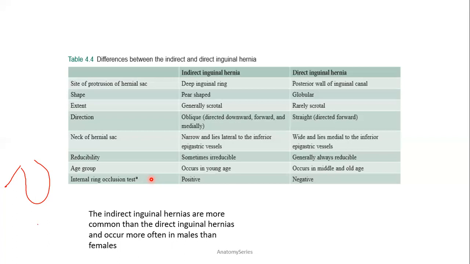Then the patient is asked to stand. If a protrusion or a bulge is seen, it is a direct hernia. If a bulge is not seen, it can be indirect. So the bulge is not seen. Now I remove the finger. Now the finger is removed and the bulge is seen, which means that it is an indirect inguinal hernia that is coming from the deep inguinal ring to the superficial. So the internal ring occlusion test is positive in indirect and negative in direct.